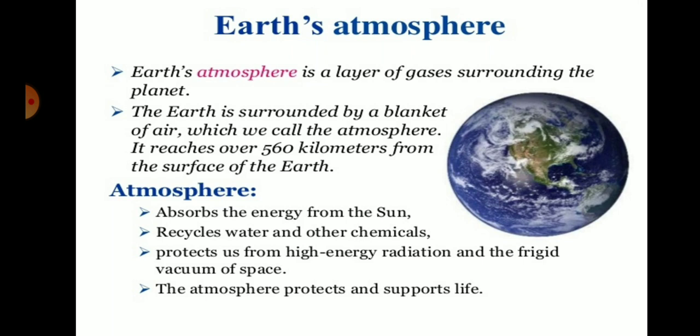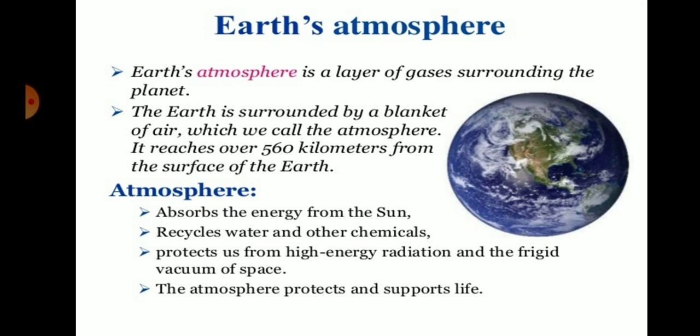First of all, it absorbs energy from the sun, because the sun emits UV radiation which is harmful for living organisms on the earth planet. So this atmosphere is essential for the absorption of energy from the sun which is harmful for organisms. Then the second one is to recycle water and other chemicals.